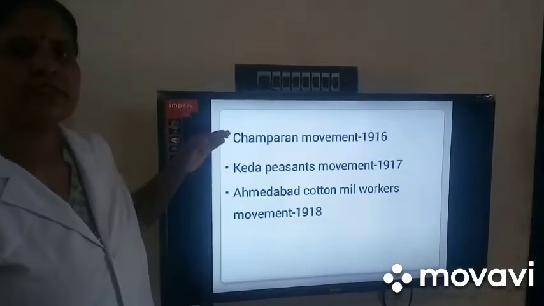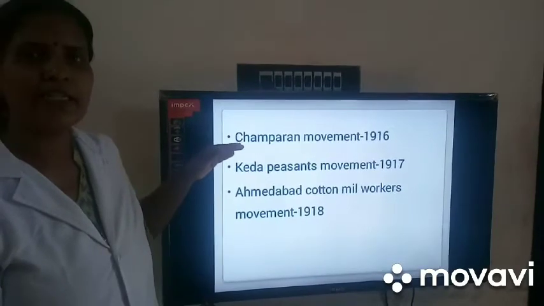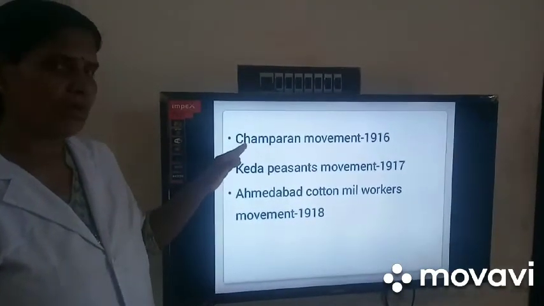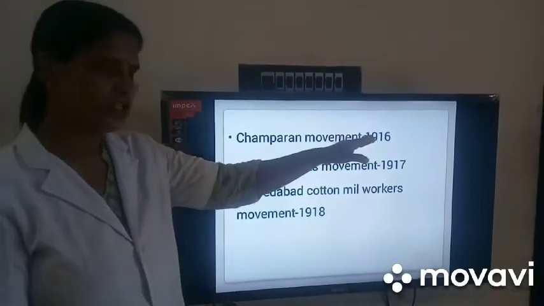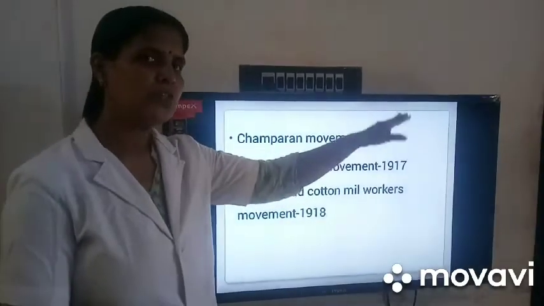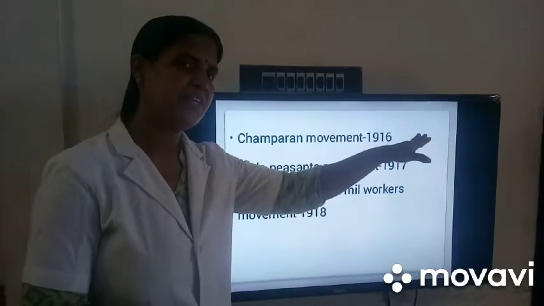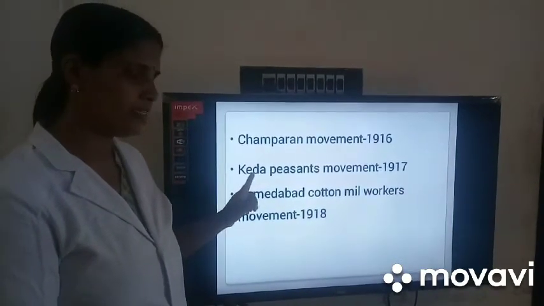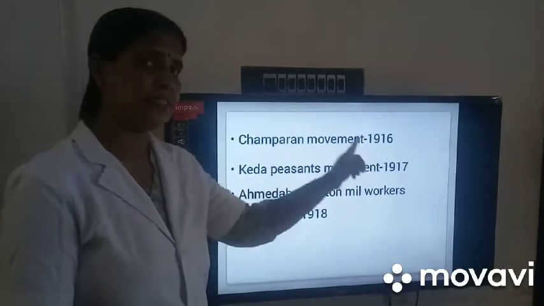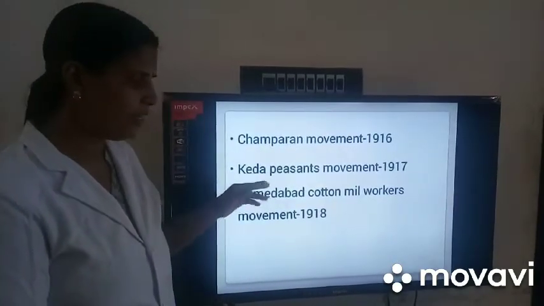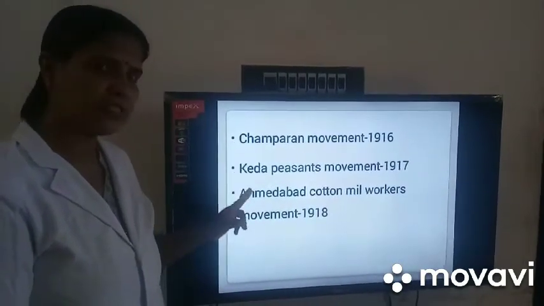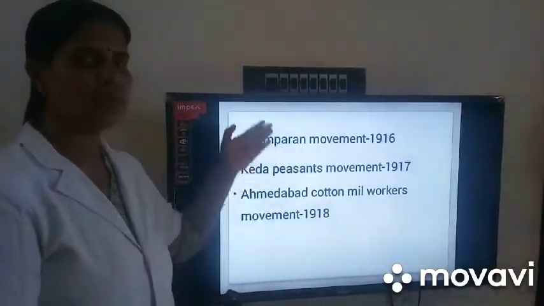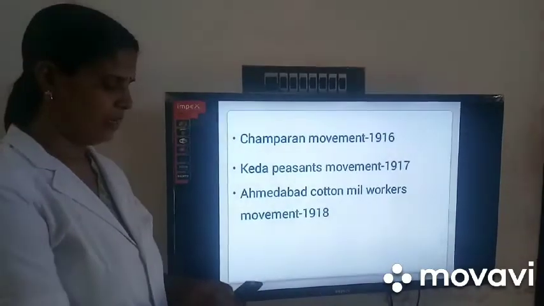Next, the three Satyagraha movements organized by Gandhiji in India. First, the Champaran movement in 1916 in Bihar to support the indigo plantation workers. Second, to support the Kheda peasants in Gujarat in 1918. Next, the movement in 1918 to support the cotton mill workers of Ahmedabad. These were the three Satyagraha movements.